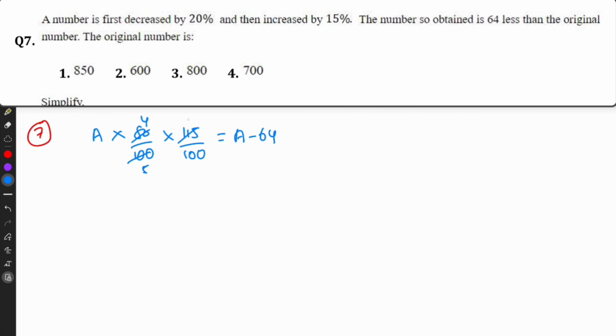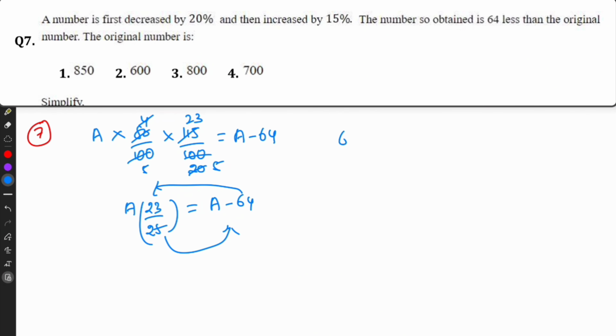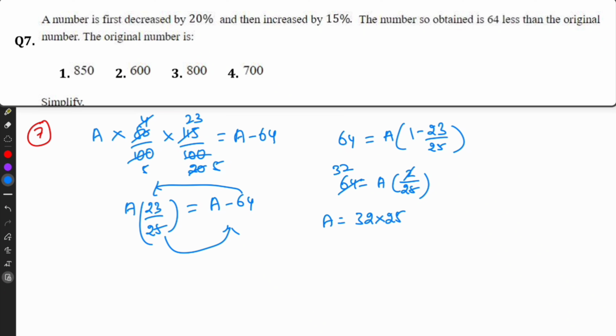So A into 23 by 25 equals A minus 64. So 64 goes to this side and A goes to the other side. 64 equals A into 1 minus 23 divided by 25. 64 equals A into 2 by 25. A equals 32 into 25.